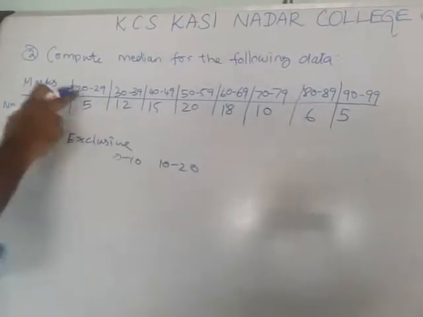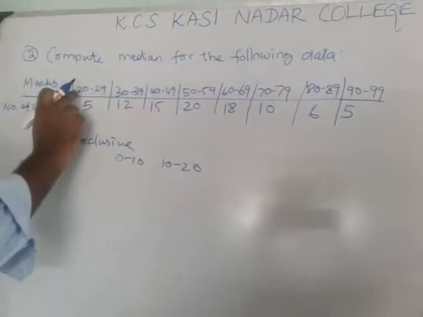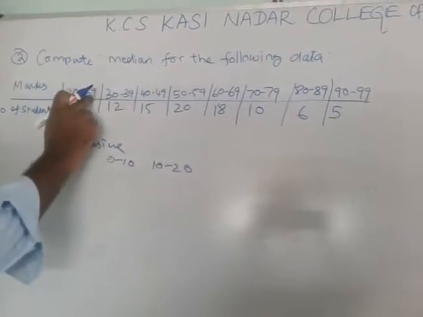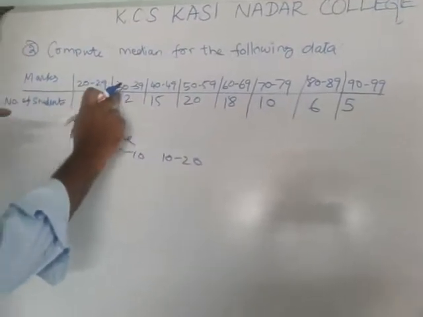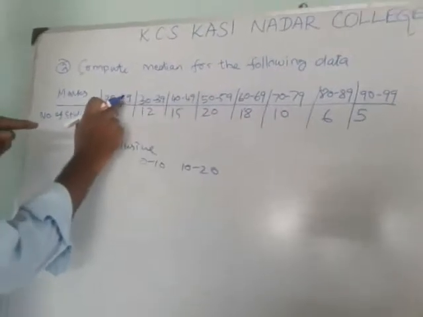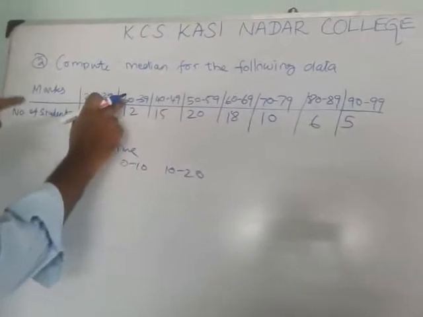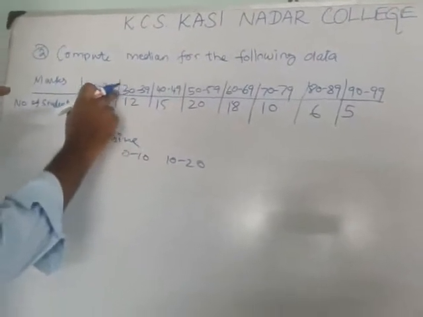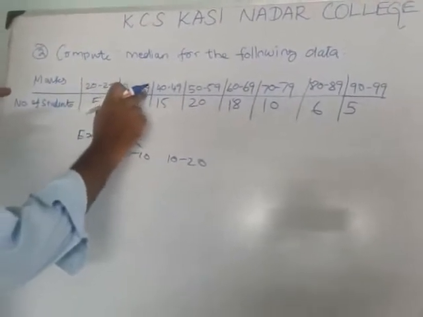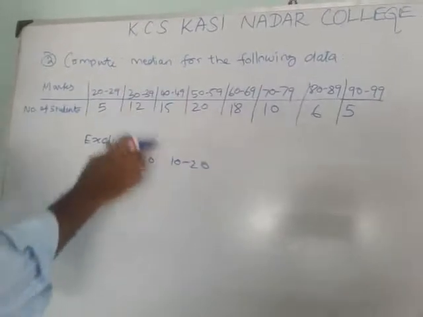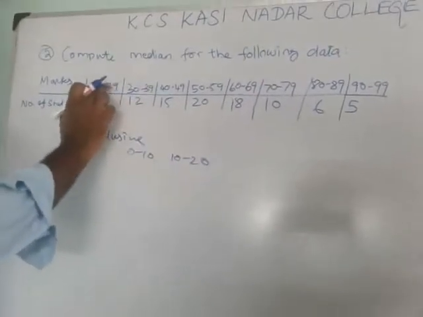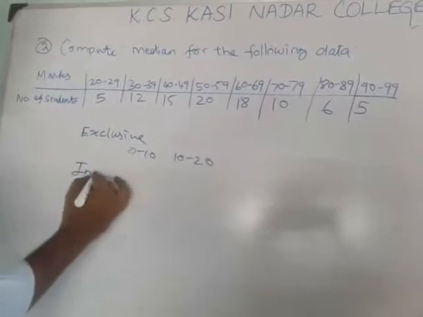Here the problem comes under 20 to 29, but the next interval starts from 30 to 39. See, it finishes at 29, but the next starts from 30. Then 30 to 39, next is 40 to 49. It is not continuous. This type of problem is inclusive.